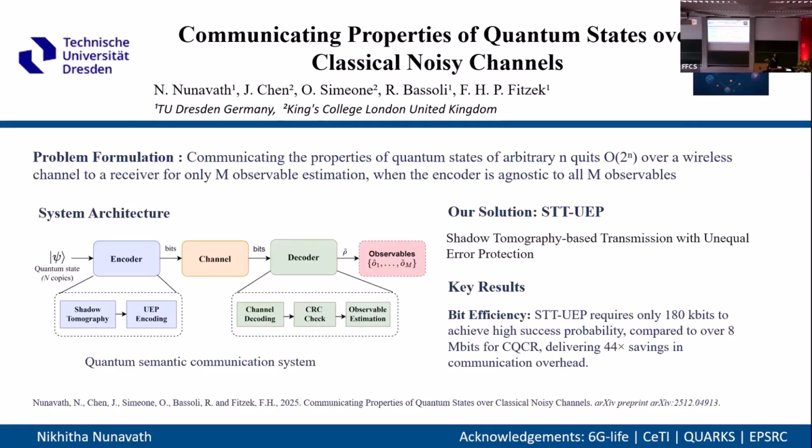So in this approach, especially, we develop shadow tomography, where using shadow tomography we use fewer measurements to generate the properties of interest and then communicate these properties of interest to the receiver, who is just interested in certain finite length observables over the full data itself.